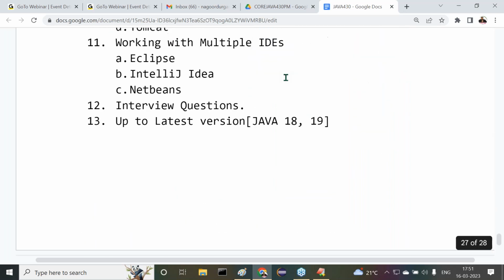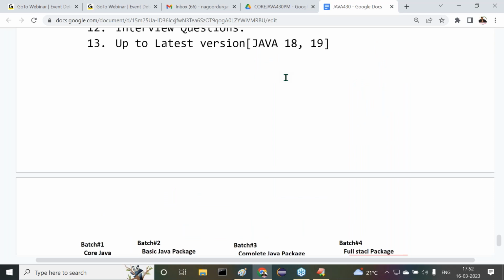More than this, I think you might be expecting the syllabus content, right? Immediately after completion of your class, have you got any WhatsApp message regarding this syllabus? Or if you're not receiving that, immediately after completion of this class you will get the syllabus, the total full stack Java syllabus, a PDF file of nearly 60 pages will come to you. There we can check exactly what contents I'm going to cover. In core Java, what content I'm going to cover. In advanced Java, what content I'm going to cover. Everything is available. Have you got any WhatsApp message? No? Maybe after the class you will get this WhatsApp message where the total syllabus and everything is available.